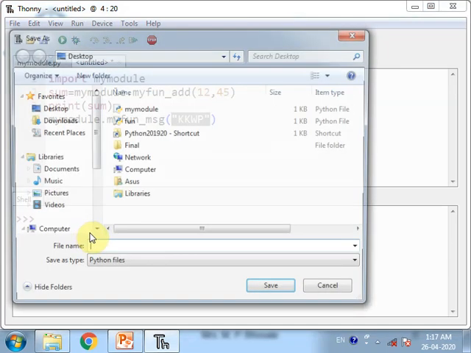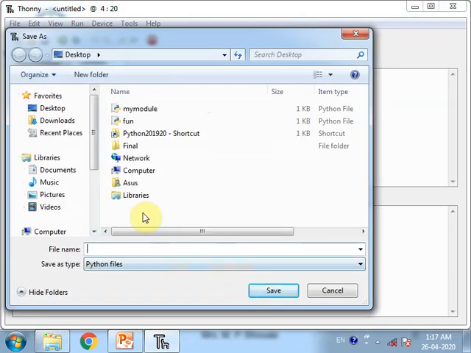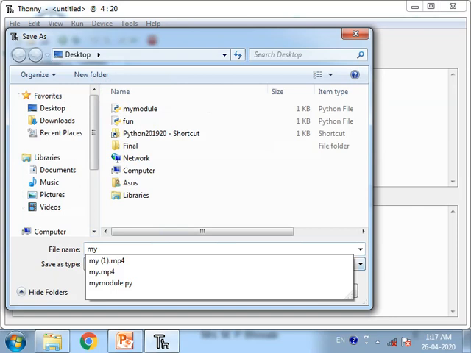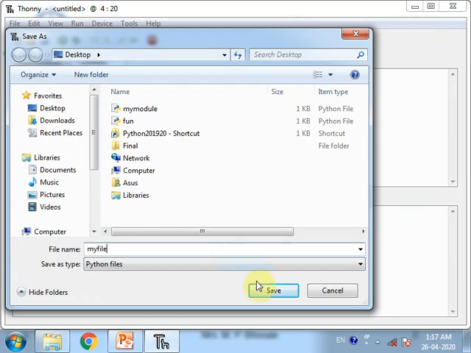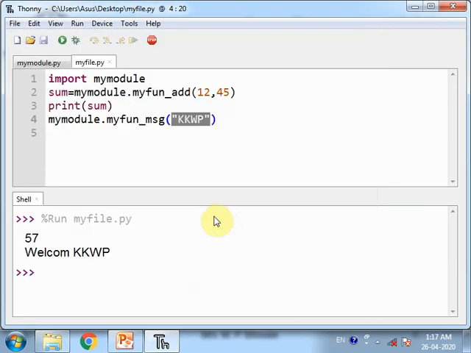After running this, first we need to save this. Suppose my file, save, and here is the output. 57 is the addition of the first function with two numbers, and the second is welcome KKWP.